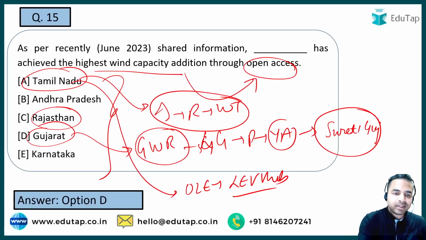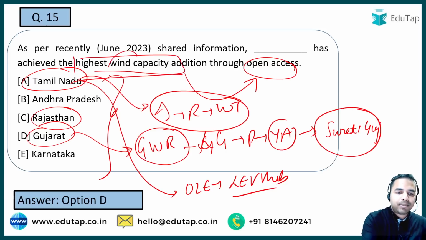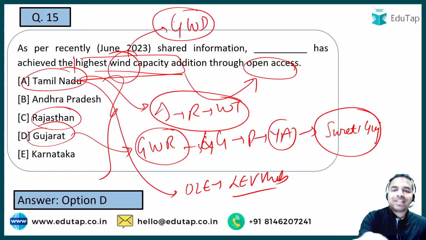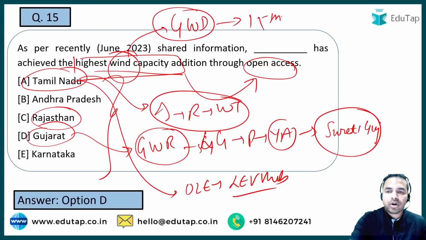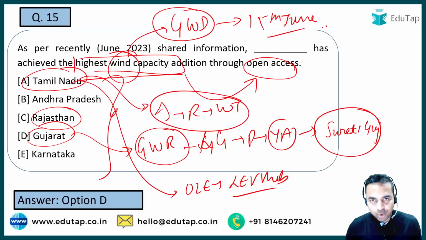So जब हम बात करते हैं highest wind capacity की, तो यहाँ पर आ रहा है wind. Can you tell me the global wind day, on which date we celebrate the global wind day? The global wind day is celebrated on 15th of June. Okay, so it is the question number 15. 15th of June is the date on which we celebrate the global wind day.